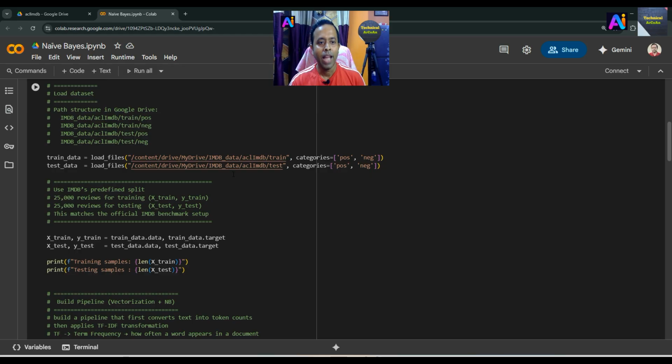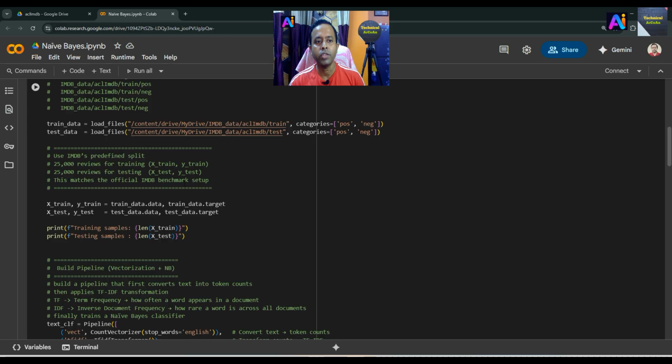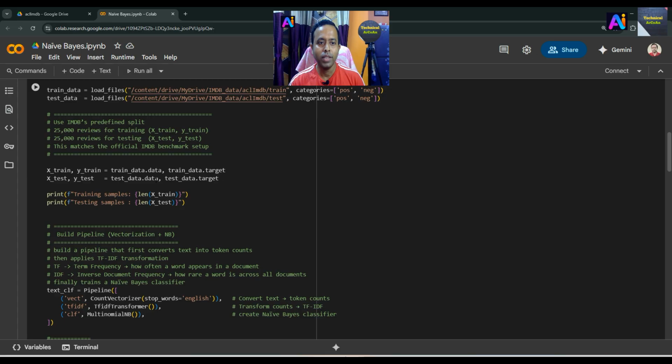And as already told, 25,000 reviews for training, and we already know x_train and y_train are the input features and output for the training, and in the same way x_test is the unseen input data for testing and y_test the output values for the testing. In that way we pick up the data from there and then we print the training samples and the testing samples, so the output should be 25,000.